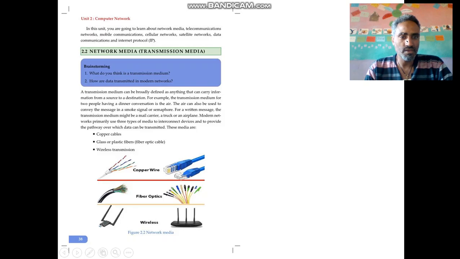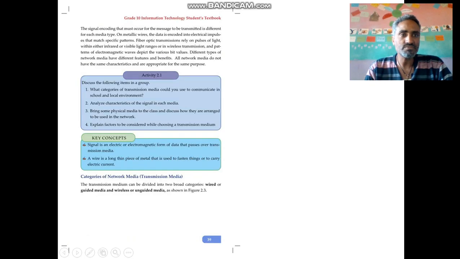Copper wire helps to convey a message from the sender to the receiver. The other alternative, fiber optic, is faster than copper wire and has a better quality compared with copper wire. Both are wire-based transmission media, and then we come to wireless technology, which is without cable.